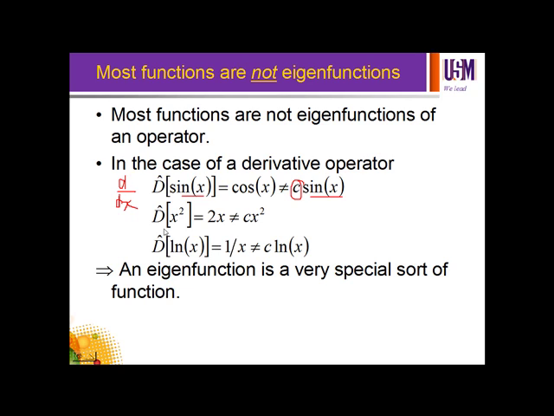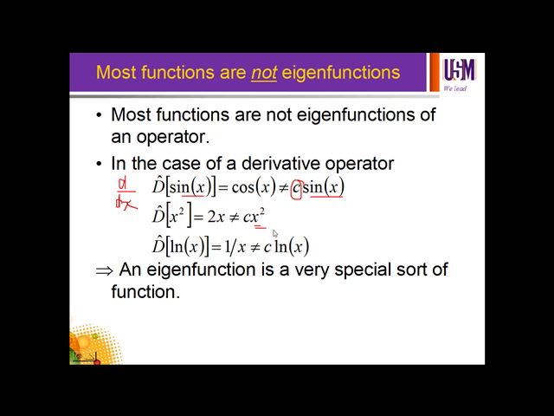Another example, if you have a derivative operator for x squared, when you differentiate x squared per dx, what you get is 2x. It's not c x squared.